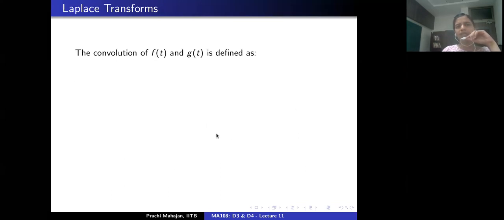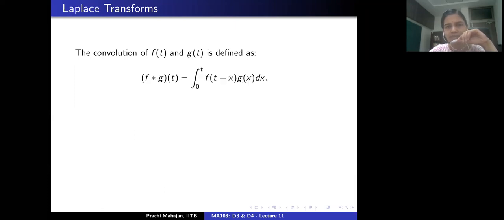Given two functions f and g, this is a rather general definition which has nothing to do with Laplace transforms per se. The convolution f convolved with g at t is defined as this integral. I am integrating with respect to the variable x, f of t minus x times g of x, from 0 to t.